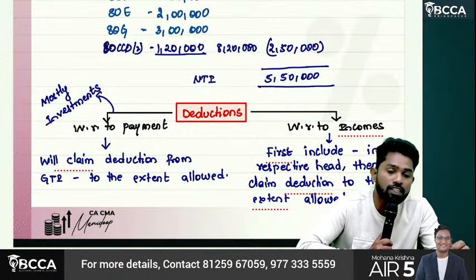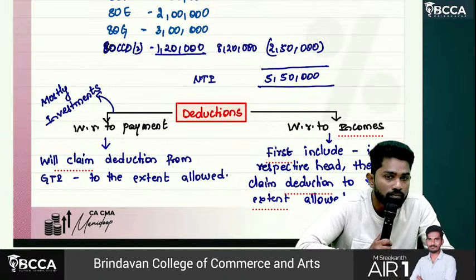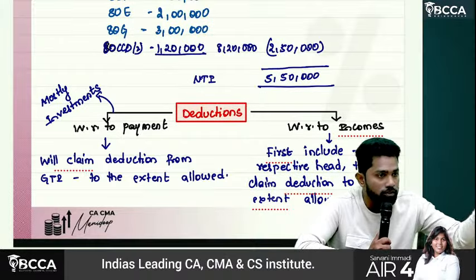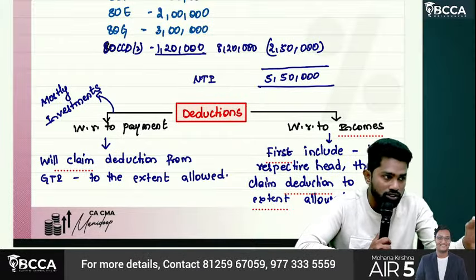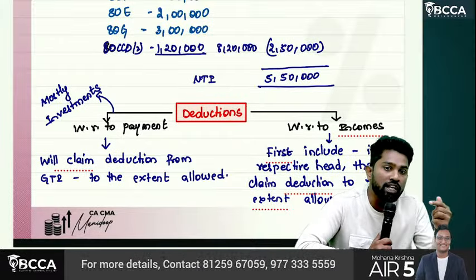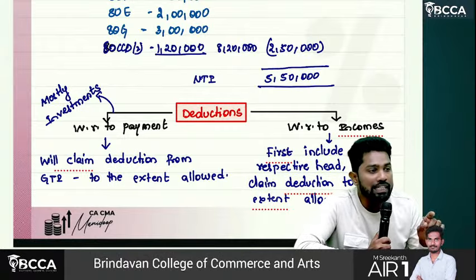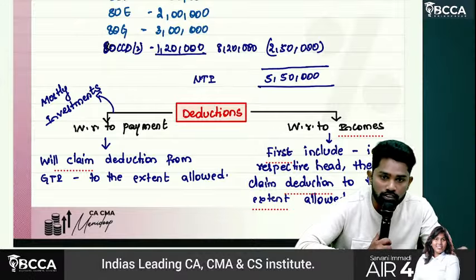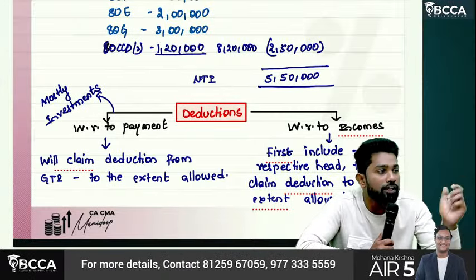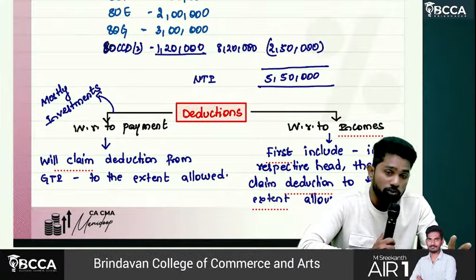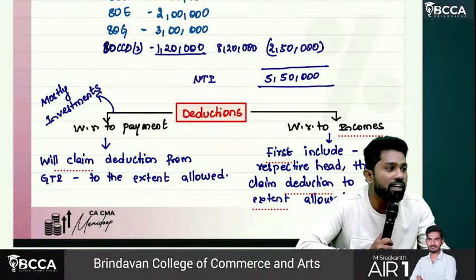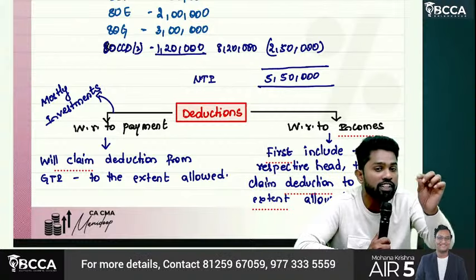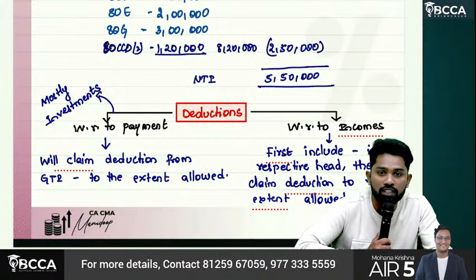First, interest is taxable under which head? IFOS head. So under the IFOS head, include savings bank interest 30,000, to get gross total income. Now you will come to 80TTA. Sir, 80TTA says 10,000 is allowed as deduction with respect to savings bank interest. That 10,000 again you will subtract. What we shall not do is claim the deduction out of 30,000 straight away and show only 20,000 as the savings bank interest in the IFOS head.